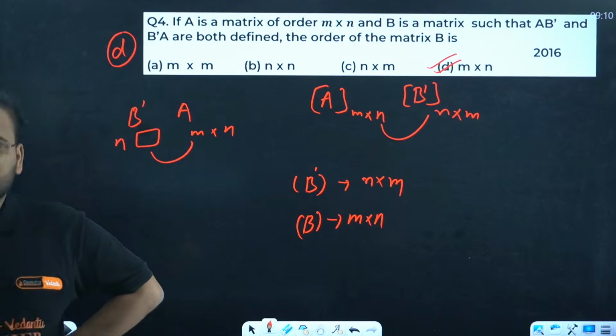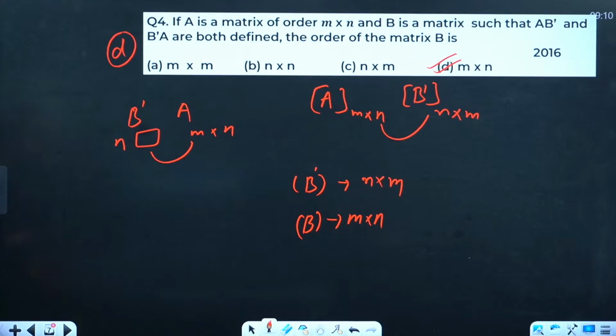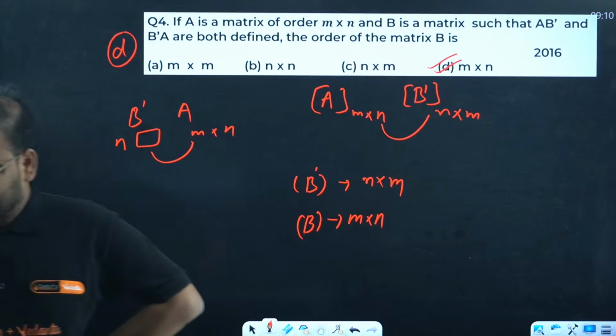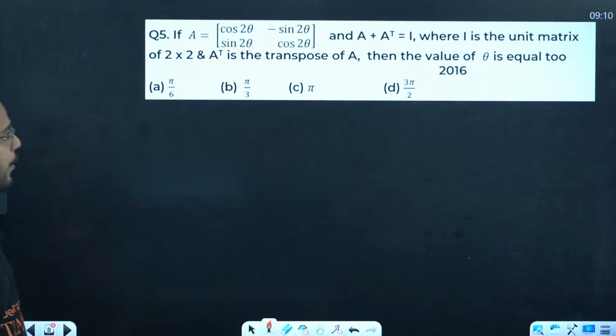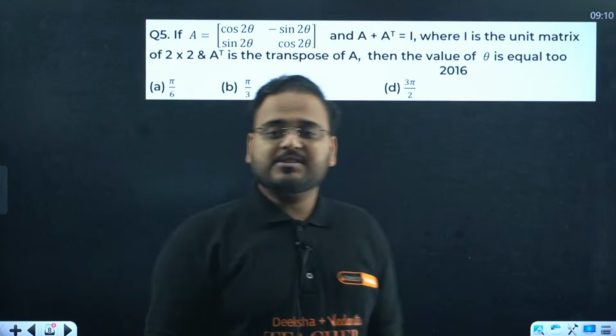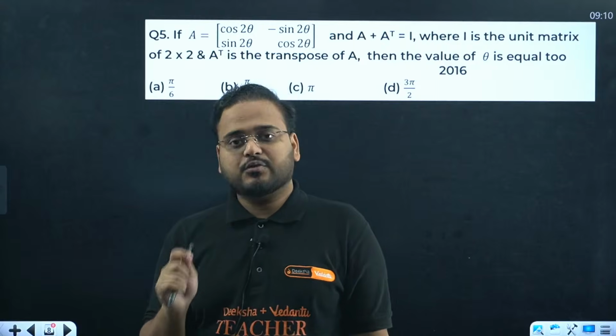Question number 4 is option D. Anyone who has any doubt can always let me know, but I don't think you'll have doubt in these easy questions. Question number 5 now. A plus A transpose is equal to I. How would you solve this question?